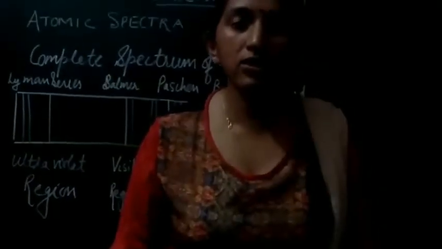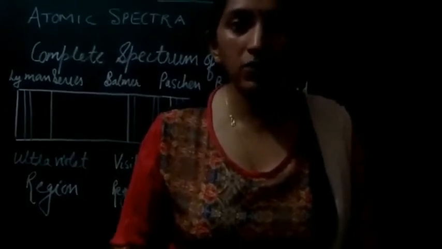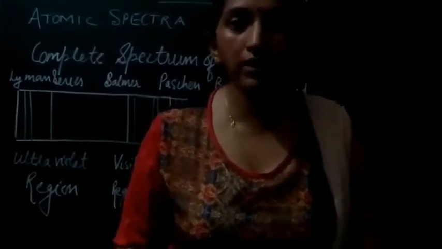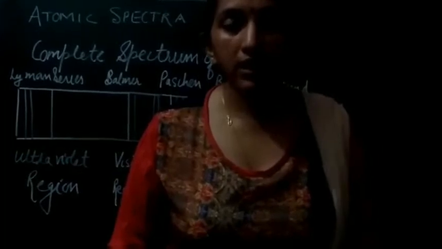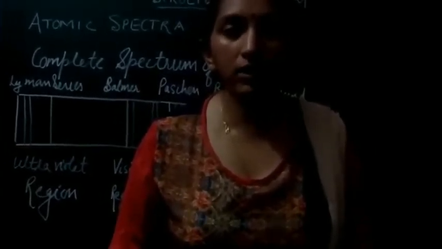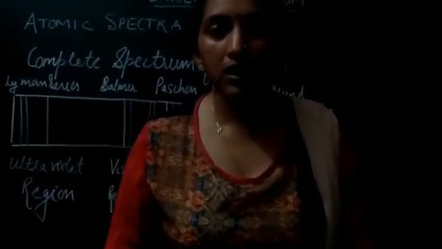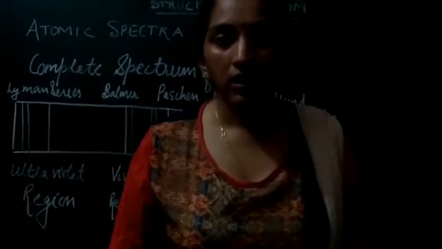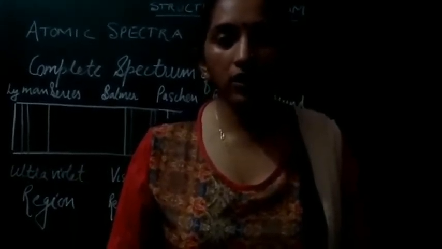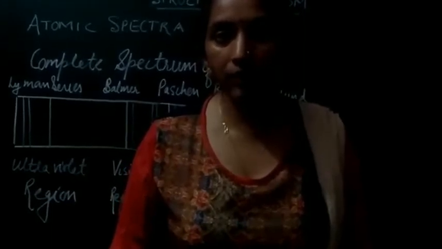The molecule has absorbed the energy and got excited. To come back to its normal state, its ground state, where it was having its own initial energy, what will it do? It is going to emit radiation, and when the radiation is emitted and made to fall on the prism through the slit, we get the spectrum on the photographic plate, and when it is developed, we get a number of lines.